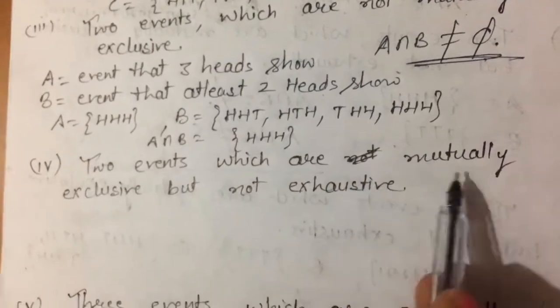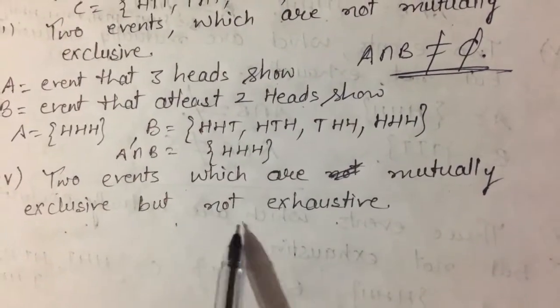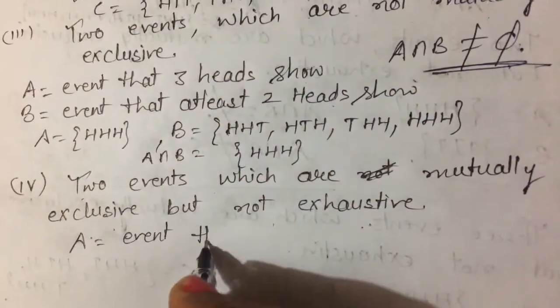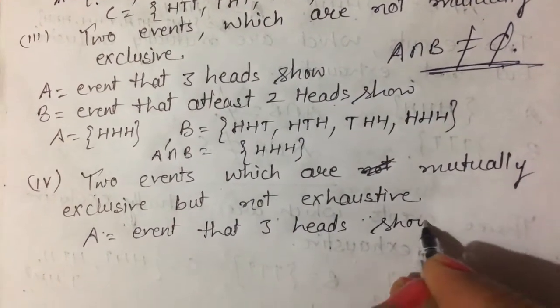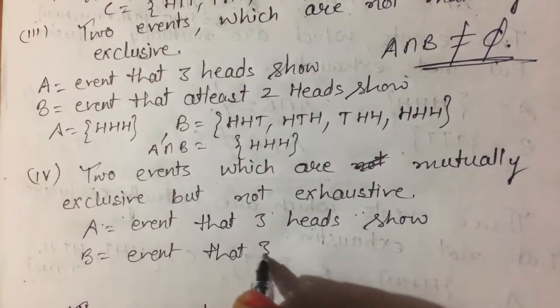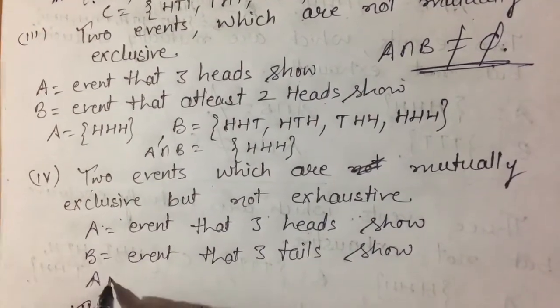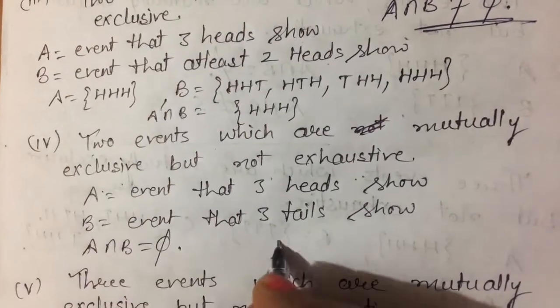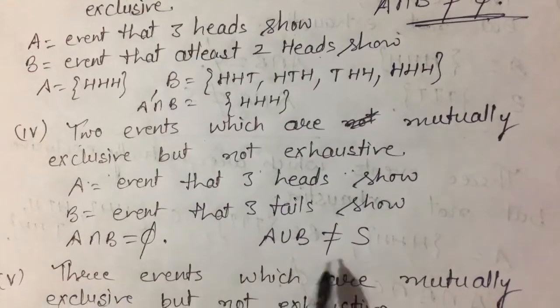Now two events which are mutually exclusive but not exhaustive, means we have to take two mutually exclusive events but they are not exhaustive. We can take the same first case. A be the event when three heads show, and B be the event that three tails. So their intersection is equal to phi, but their union is not equal to the sample space. So these are mutually exclusive but not exhaustive.